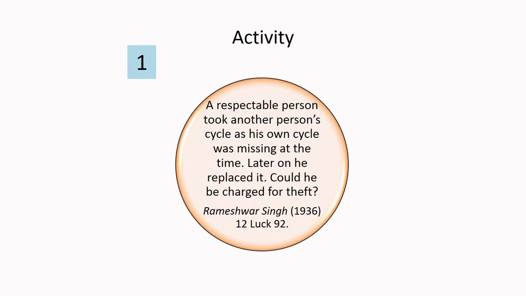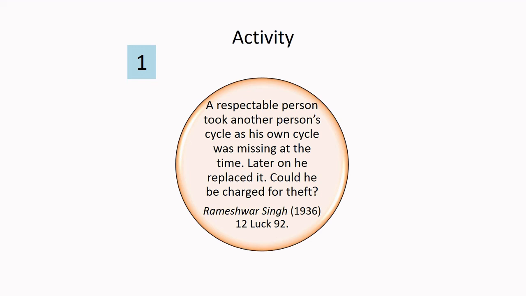And now on to the activity session. A respectable person took another person's cycle as his own cycle was missing at the time. Later on, he replaced it. Could he be charged for theft? The court in this case ruled that although the actus reus part of taking the cycle is present, the requisite mens rea, which is the criminal intent, was absent.